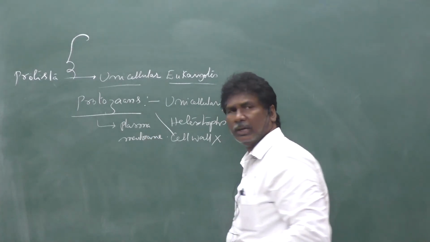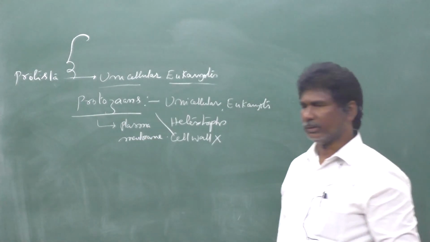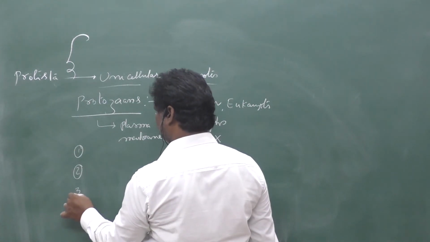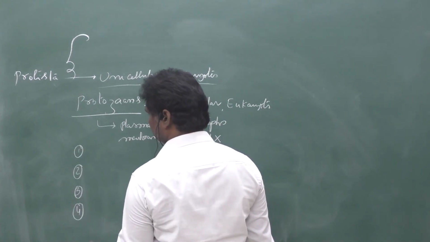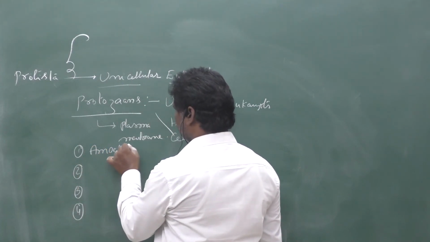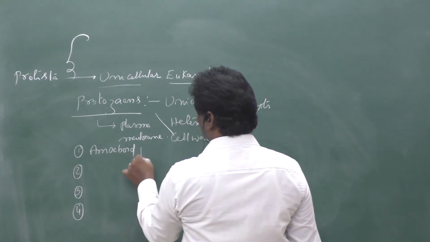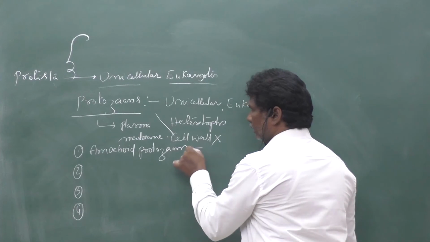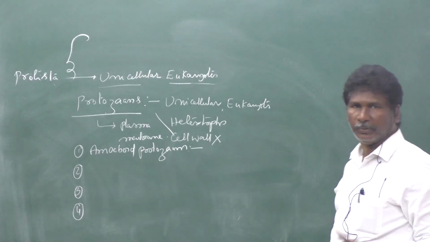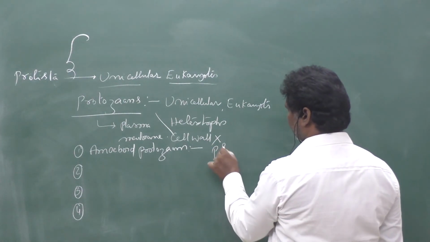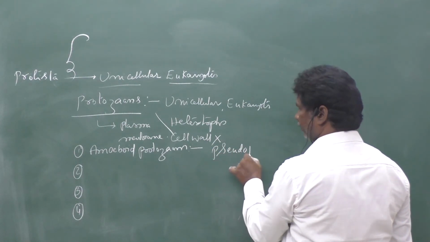Based on the locomotory organs, these protozoans are classified into 4 types. The first one is amoeboid protozoans. In amoeboid protozoans, the locomotory organ is pseudopodia.